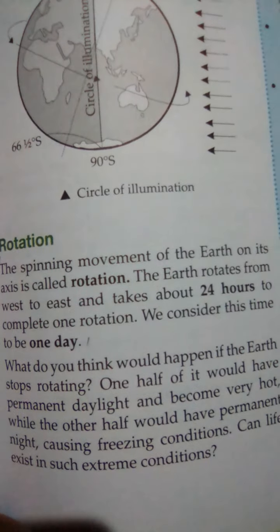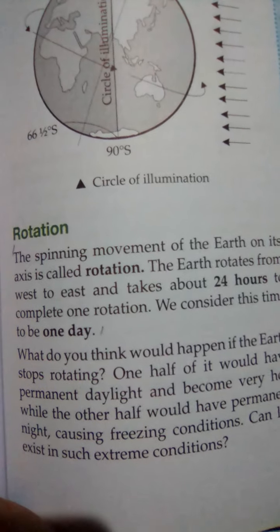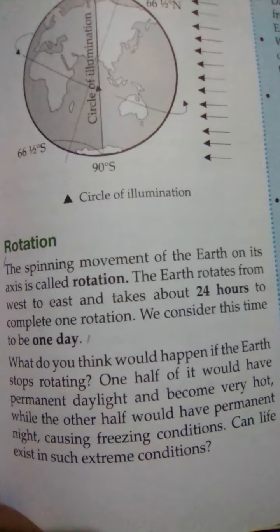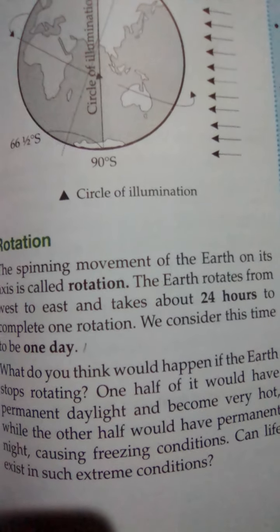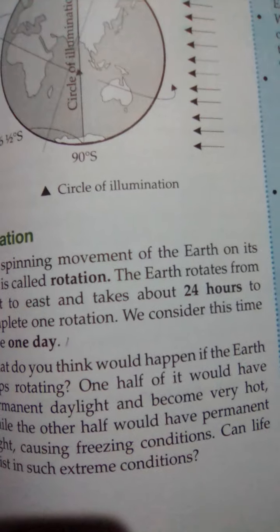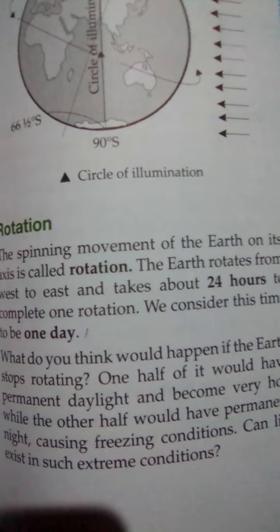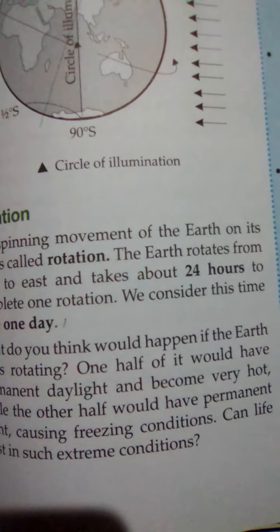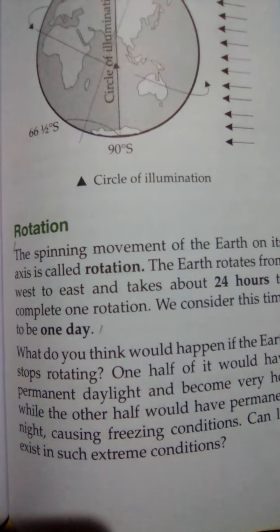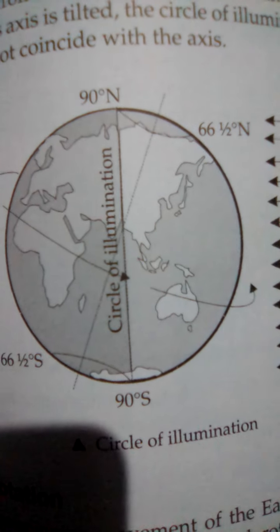The spinning movement of the earth on its axis is called rotation. Due to rotation, we have day and night. The earth rotates from west to east and takes about 24 hours to complete one rotation. We consider this time to be 1 day. And next we will see the effects of the rotation.